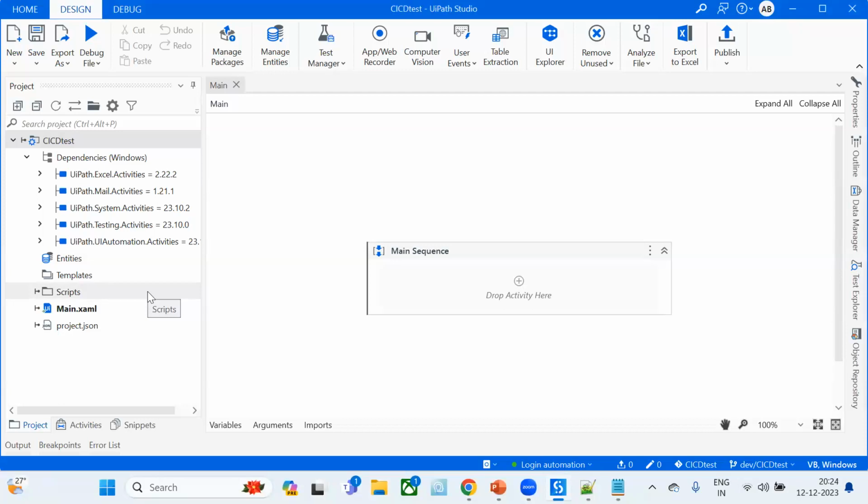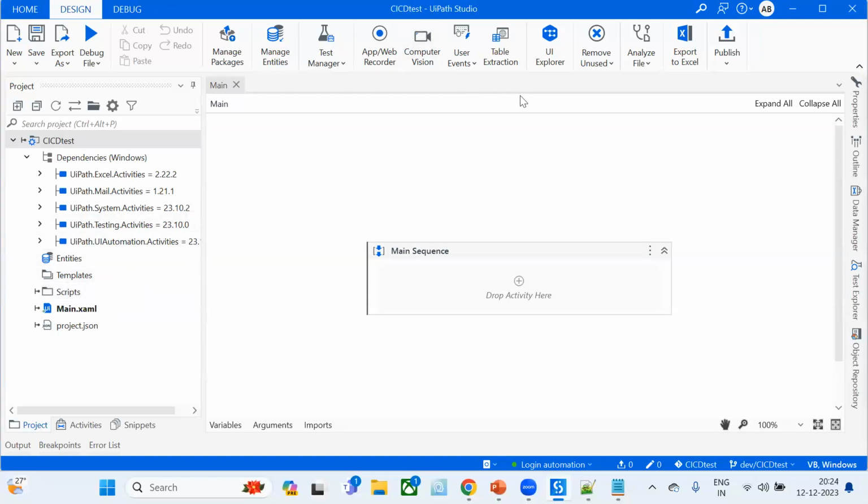Now, if we push some new changes to this particular branch, we have our .github workflows and YAML file available there, and we have the scripts available in our project folder. If we push something new to this branch, our CI/CD should be triggered, and it should be able to publish the process to the Orchestrator by creating that NuGet package. So let's try that.